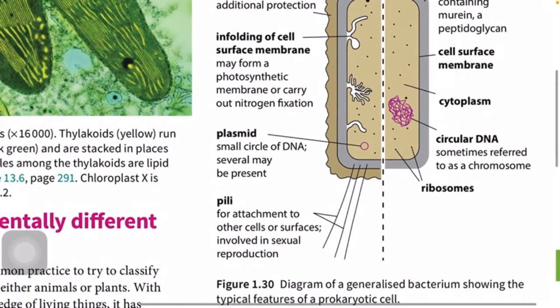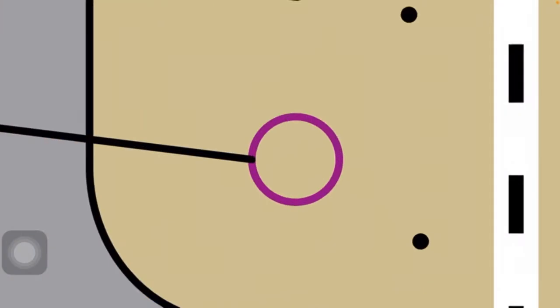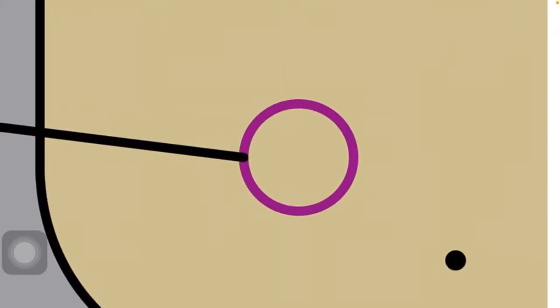Okay, so plasmid, right? What is a plasmid? Plasmids are simply, look at this. This is circular DNA. That's it. That's what a plasmid is. This plasmid is very important in our biotechnology work. We use this plasmid to make genetically modified organisms.